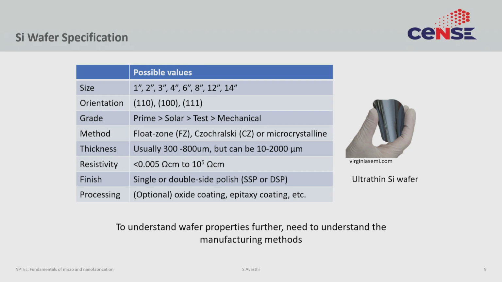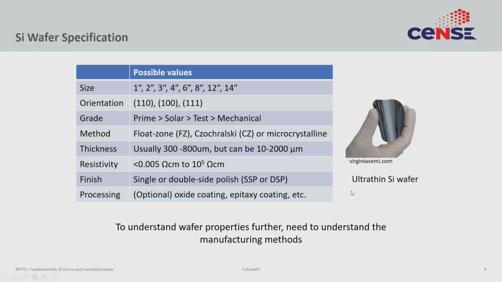Then there is a specification of what the finish is. We discussed that often you would want a smooth finish on at least one face, so that is called a single side polished wafer. But for certain applications you may want to make electronic structures on both sides, in which case you want a double side polished wafer. On top of that, you can also get some amount of pre-processing done on the top of the wafer. So, if you do not have access to all the tools of micro nano fabrication, you can request the vendor to do simple blanket depositions or simple blanket processings. Those are typically optional, they increase the cost, but are available.